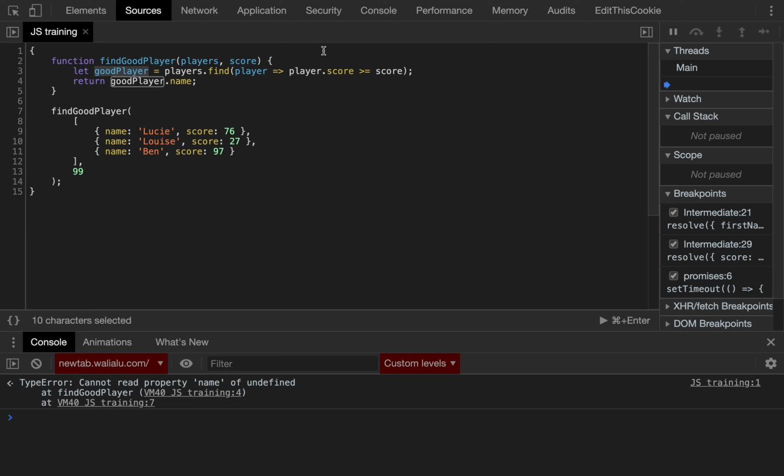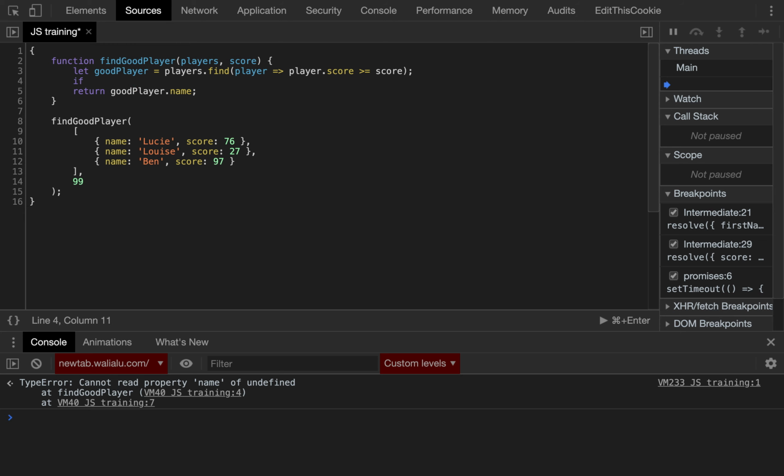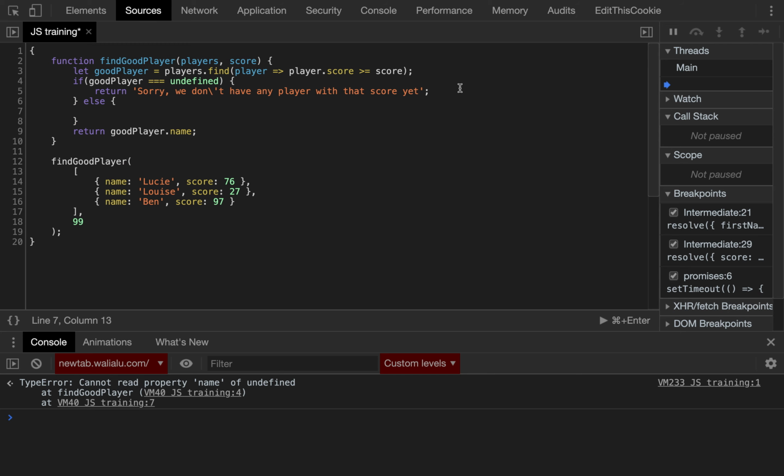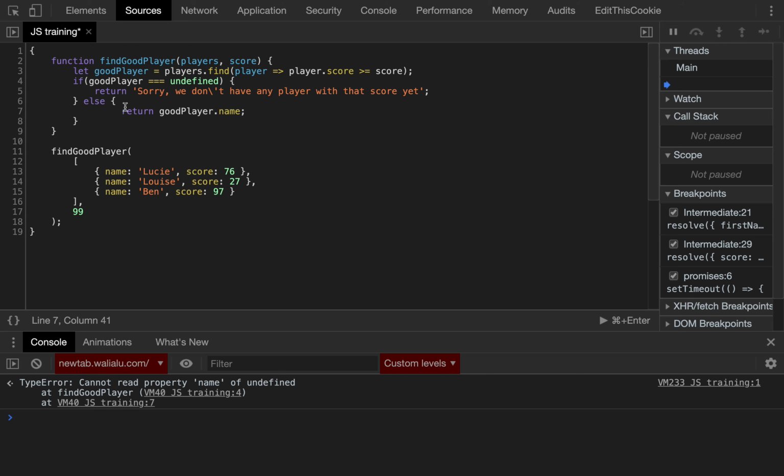So how can we check the value of good player? Well, we can do simply: if good player equals undefined, then return, sorry, we don't have any player with that score yet. And then, else, we can return the name of the player. So